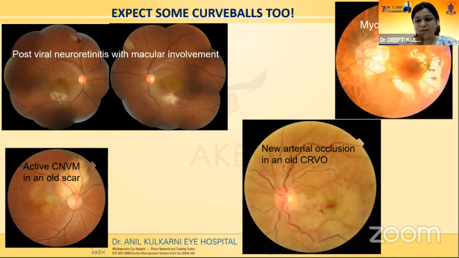Myopic CNVMs are especially difficult to document since OCT is not confirmatory. OCT doesn't have too many findings. The patient's symptoms and fundus fluorescein angiography will help us diagnose a myopic CNVM. And with recent corona and other viruses looming around us, post-viral neuroretinitis with macular involvement should also be kept in mind so that we do not miss these findings.